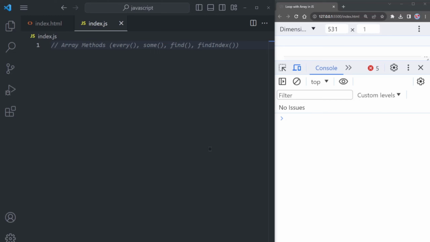Hello, everyone. In this video, we're going to explore some useful methods that we can use with the array. There are 4 methods that we learned today: every, some, find, and findIndex methods.